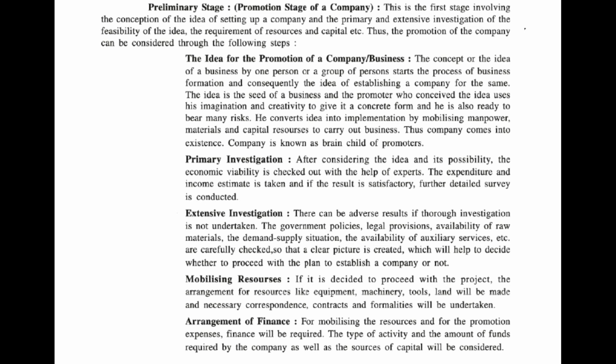Next is arrangement of finance. The resources required for your idea will definitely not be free. All the resources and all the expenses will have to be financed, and for this you will have to find various sources of capital. The promoter will have to calculate the total fund required and then find out how much fund can be acquired from which source. The promoter may have their own funds, or they may take a loan from friends and relatives, or they may take a loan from banks. Also, depending on the type of business, government will also be giving loans and subsidies. Promoters can decide on availing government loans also if that option is available.